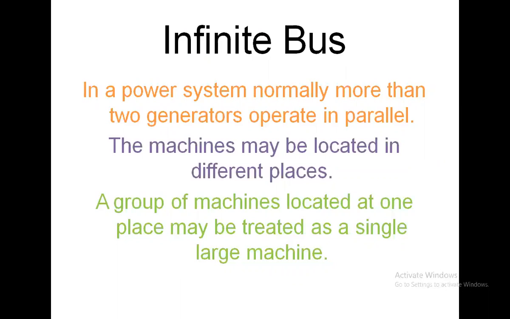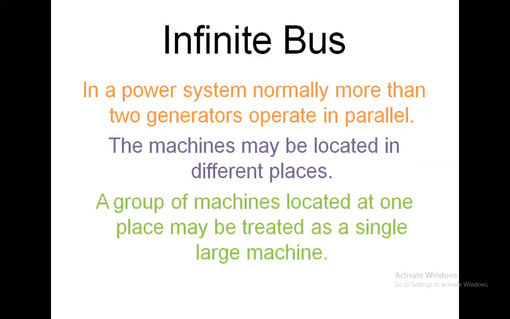Point 3: a group of machines located at one place may be treated as a single large machine. Look, there are different machines in different places, but if we consider some specific area, like the Kolkata zone or the Howrah belt or the West Bengal belt. If we consider the whole of India, then we have to consider West Bengal. If we consider West Bengal as a network, we have to consider Kolkata or Howrah like this. So a group of machines located at one place may be treated as a single large machine.